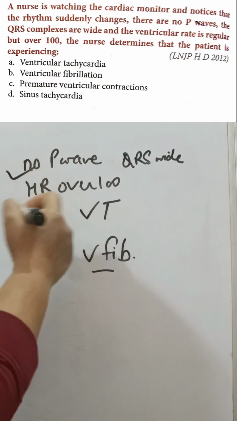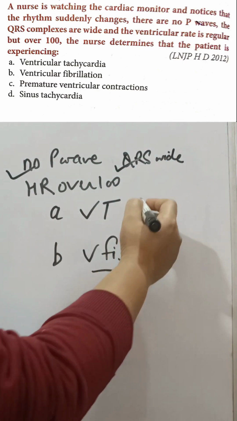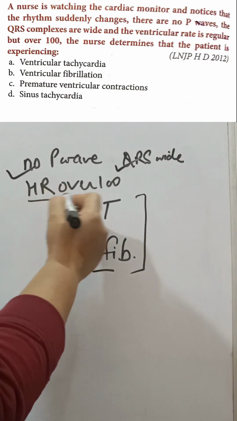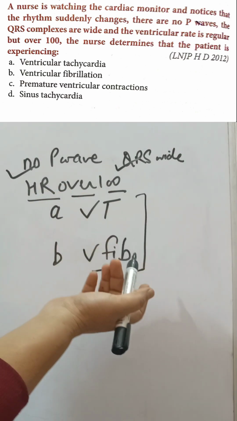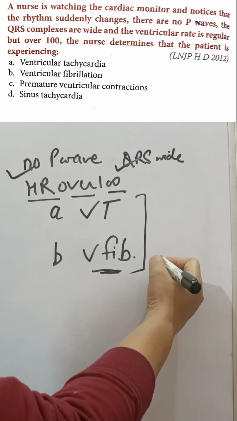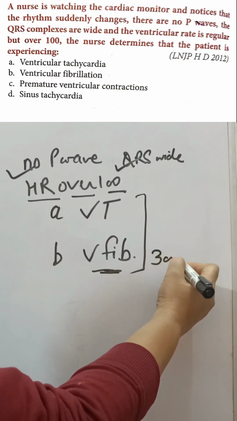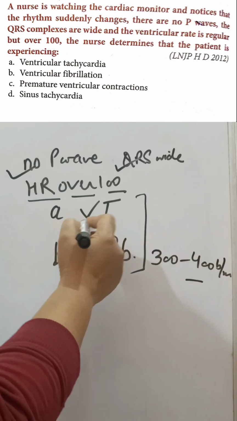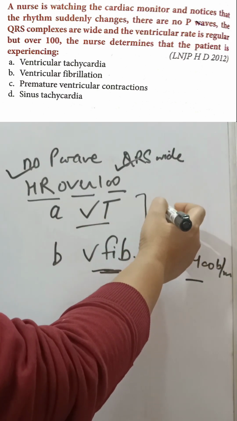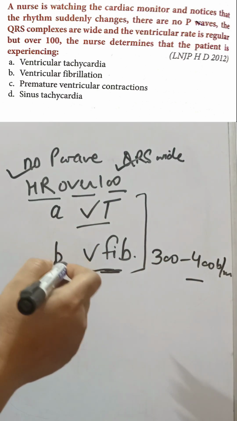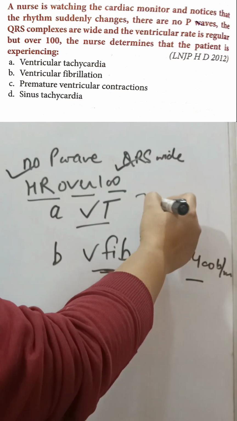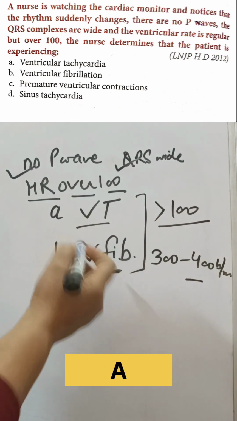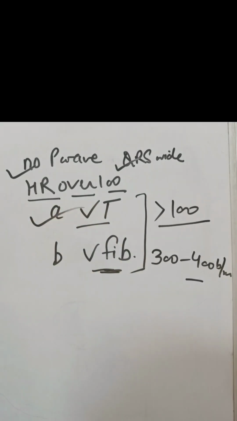These two things, no P wave and wide QRS, we will see in both cases, right? But in ventricular fibrillation, you know the heart rate is very high, between 300 to 400 beats per minute, right? In ventricular tachycardia, it is more than 100, right? So the answer will be ventricular tachycardia.